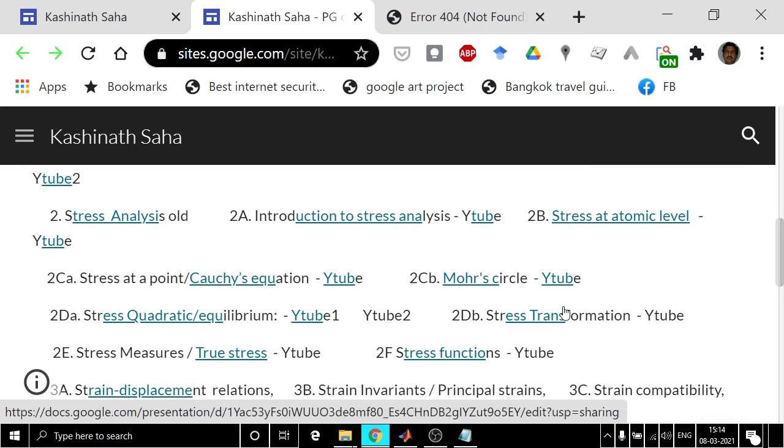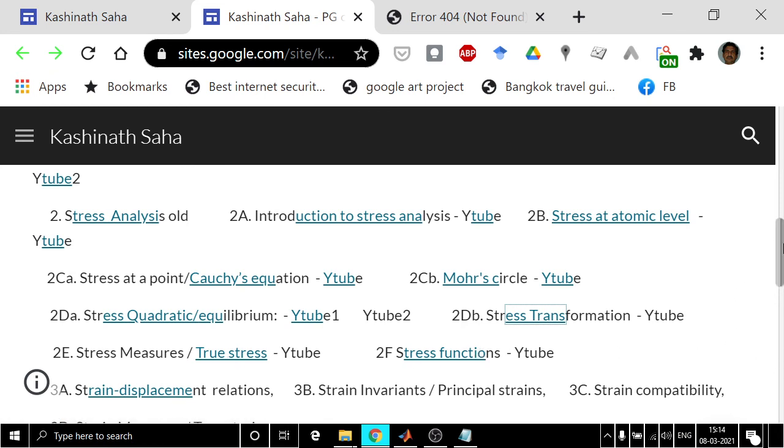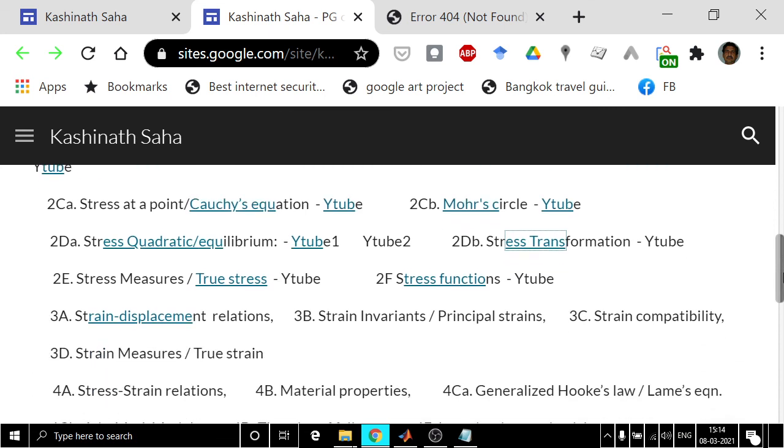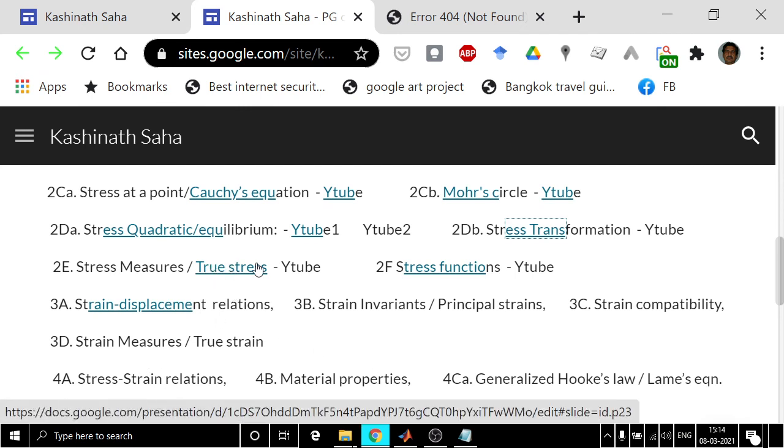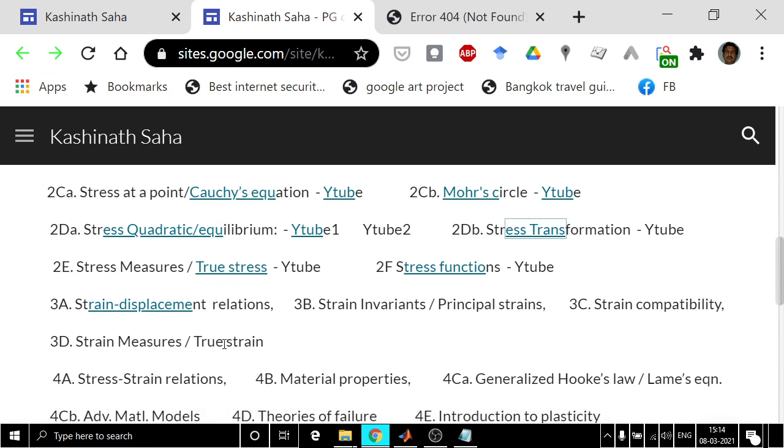Next we will discuss other topics, true stress and the stress function, but not right after this, because we require some more discussion on strain and some material properties. We'll discuss these first, then go into the discussion on true stress, and the related component, true strain.